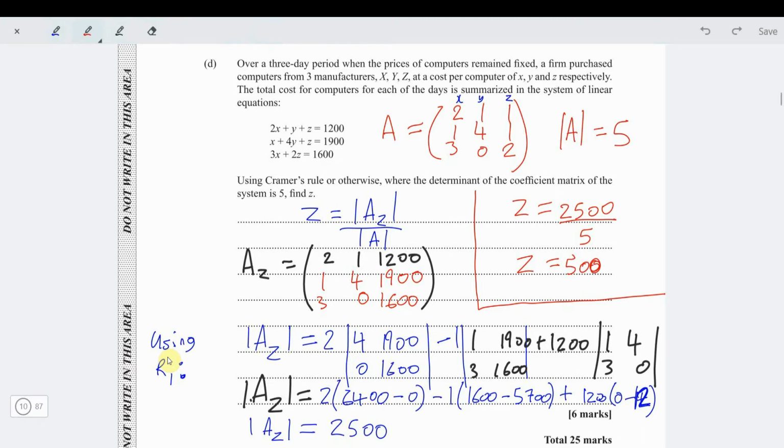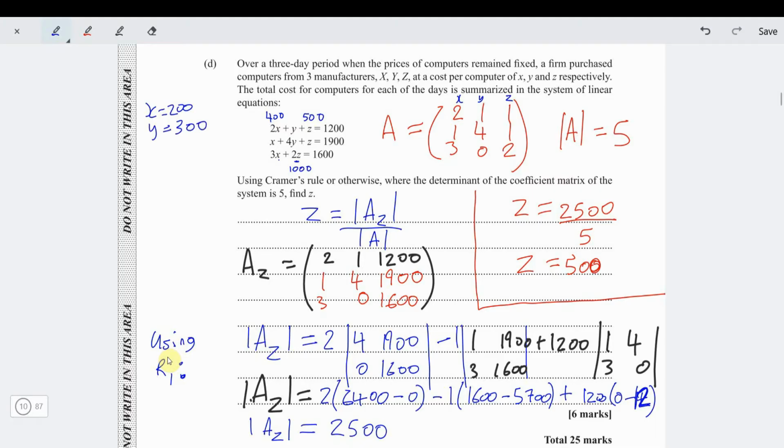Now we don't know if it's US or Eastern Caribbean dollars, so I can't say if the computer is cheap. But what we do know is, let's check if our answer is correct. This is how we check it. If Z is 500, then 2 times 500 is 1000, and so X must be 200, because 3 times 200 is 600, and 600 plus 1000 is 1600. So if X equals 200, this should be 400 plus 500. So Y must be 300.